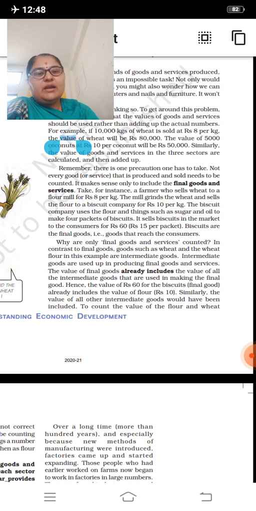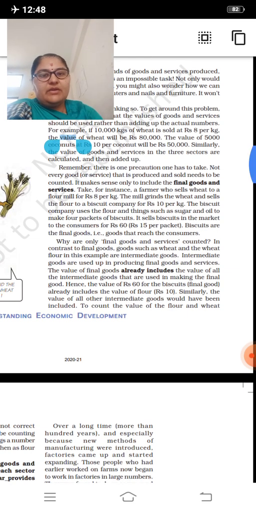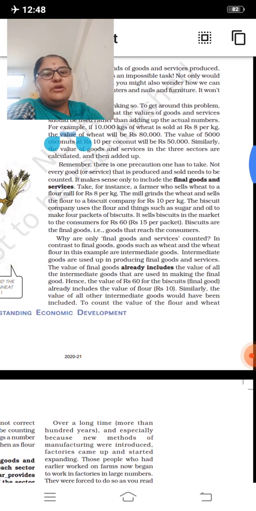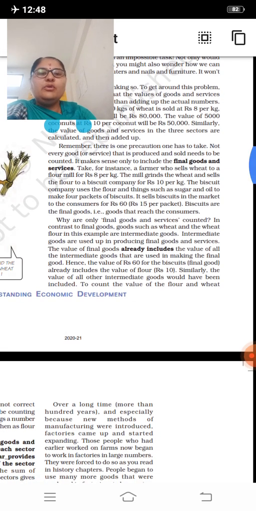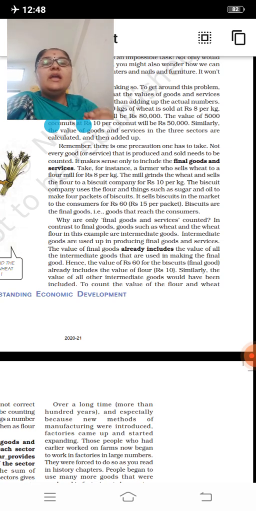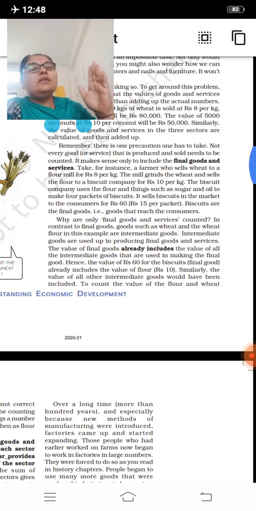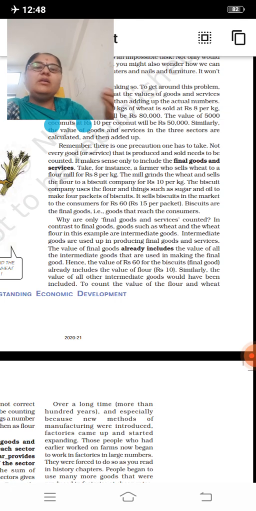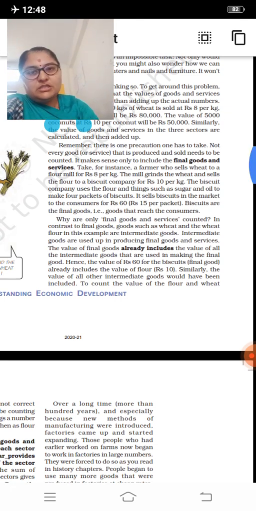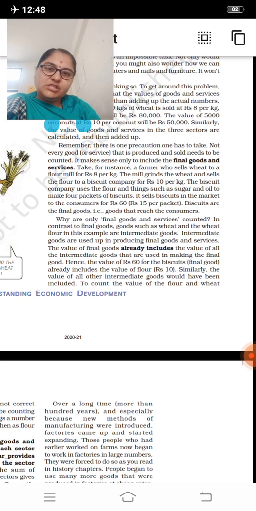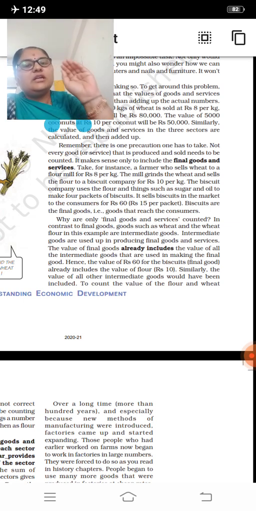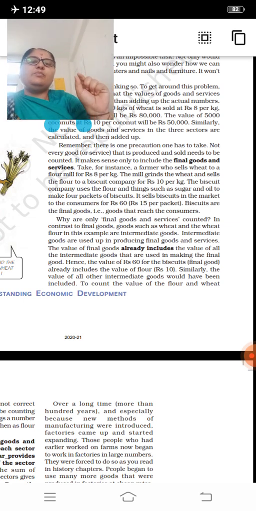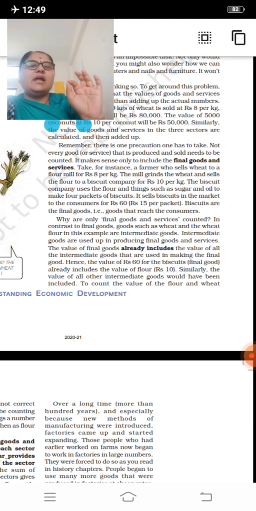Remember, there is one precaution one has to take. Not every good or service that is produced and sold needs to be counted. It makes sense only to include the final goods and services. Yes, we have to include the price of final goods and services. We cannot count the raw materials cost, we cannot count the marketing cost, we cannot take the advertisement cost. What we have to take? We have to consider only the last product, that is the final goods and services.